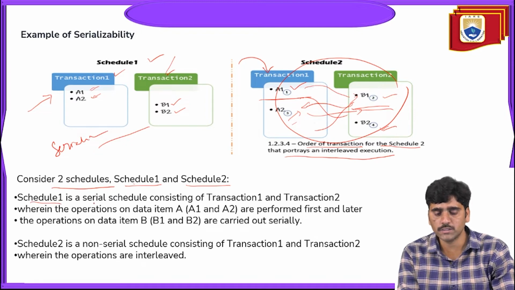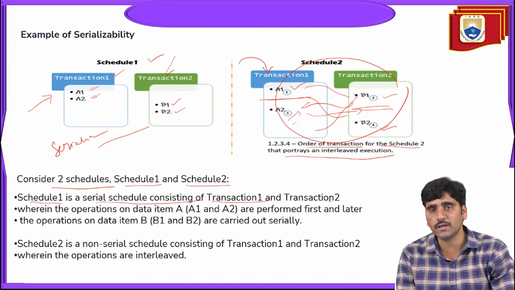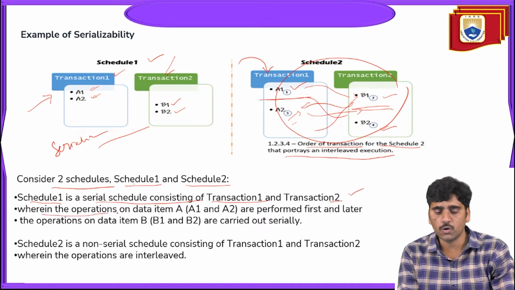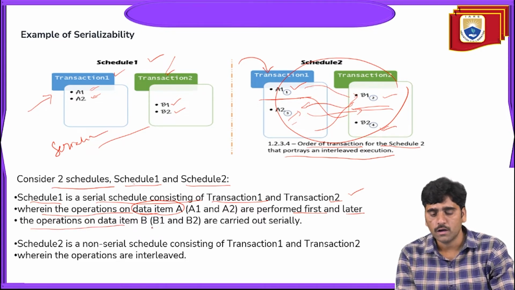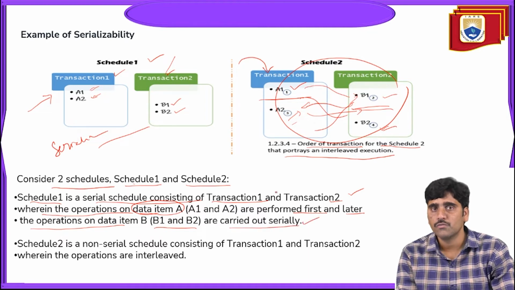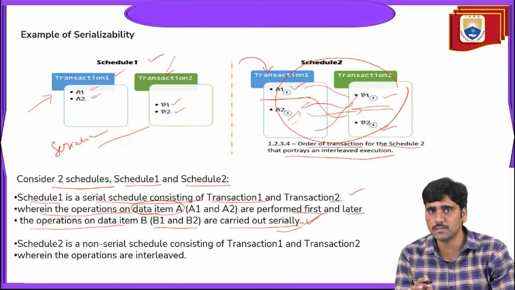Schedule 1 is a serial schedule consisting of transaction 1 and transaction 2, where the operations on data item A, A1 and A2, are performed first, and later the operations on data item B, B1 and B2, are carried out serially. So first A1 and A2 are executed and then B1 and B2 are executed. They are executed serially. They are not taking any interleaved space or any overlapping mechanism. They are serially executed, so they follow serializability here.